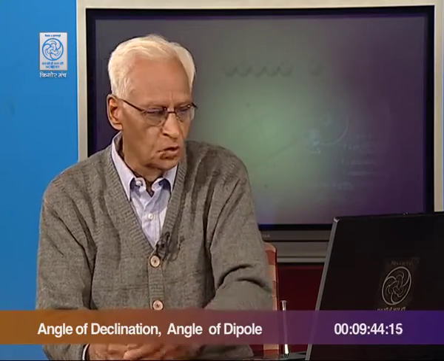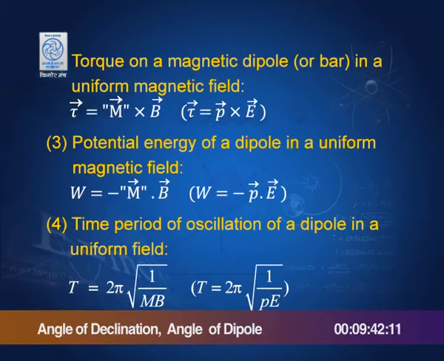If you use that rule, you can show that the time period of oscillation of a dipole in a uniform magnetic field is 2 pi square root of I by m times B, and in the case of an electric dipole it is 2 pi square root of I by p times E.